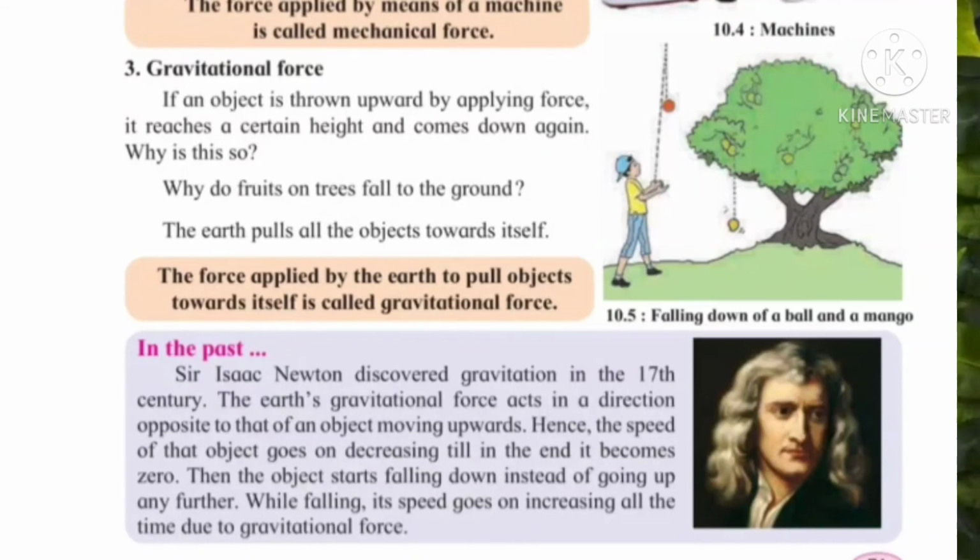goes on increasing. Why does its speed go on increasing? Because gravitational force pulls objects towards itself. The Earth has gravitational force and it pulls objects towards itself, and so that ball is now falling down with high speed. Understood everyone?